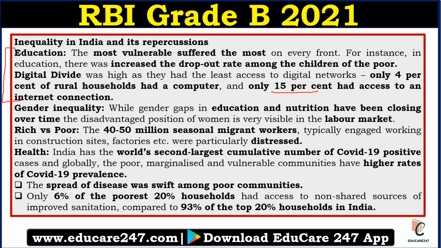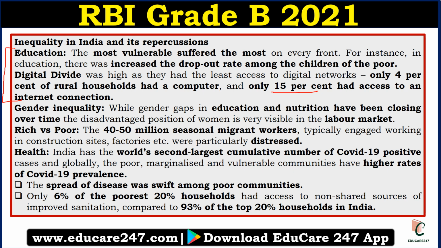Another thing is health. If you see the data, among the poor communities the COVID-19 spread is more, it is swift. If you see the data, 20% of the poorest households, only 6% have non-shared sources of sanitation. But if you see the top 20% of households in India, 93% have non-shared sources of improved sanitation. So that is the challenge. These are the major reasons for income inequality. If that is bridged, then only things will improve.